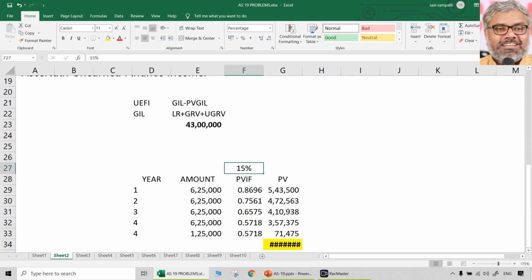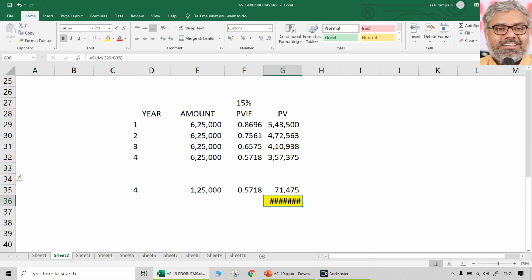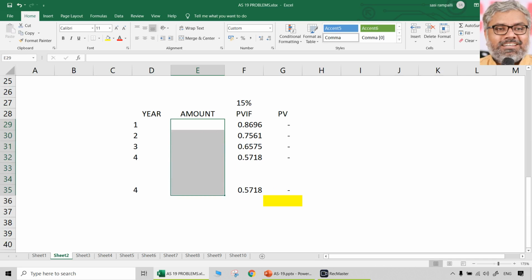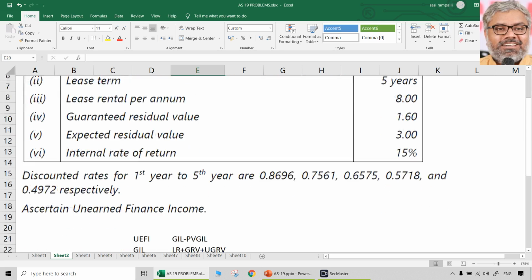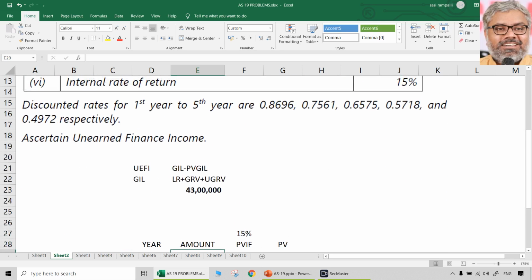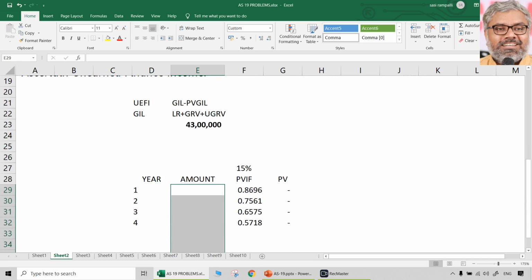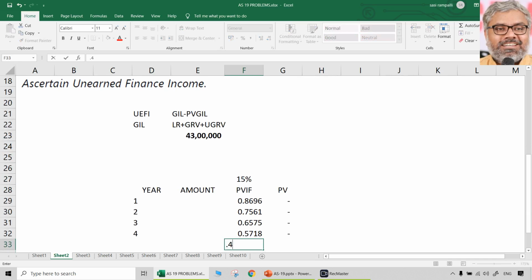So here, how many years are there? Here there are 5 years. Amounts all will be different. PVIFs are the same. 15% looks the same. 8696, 7561, 6575, 5718 and 4972.